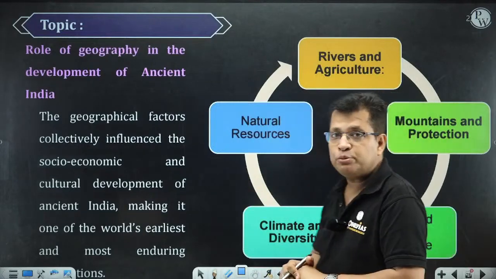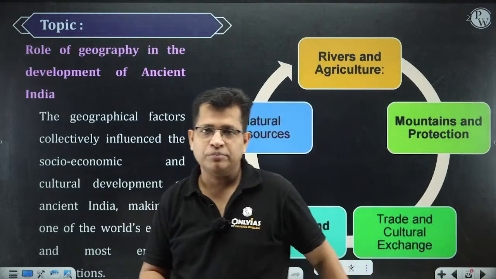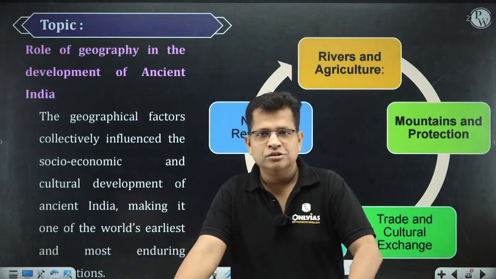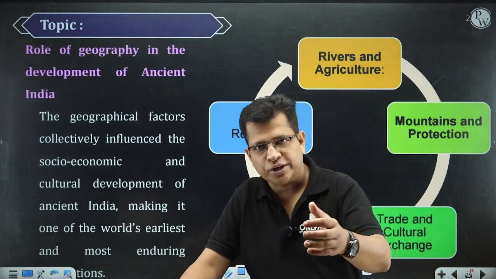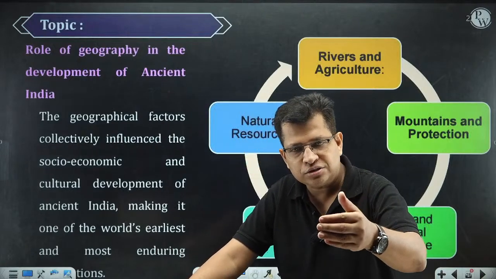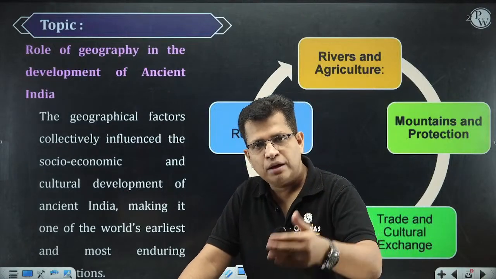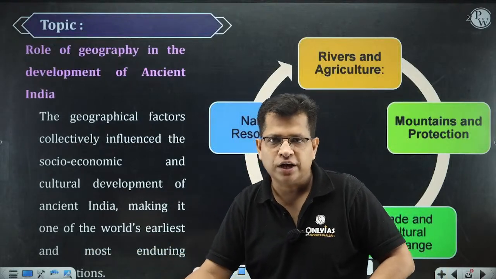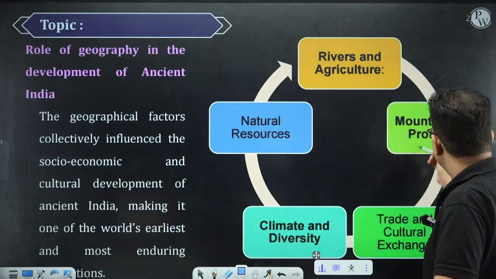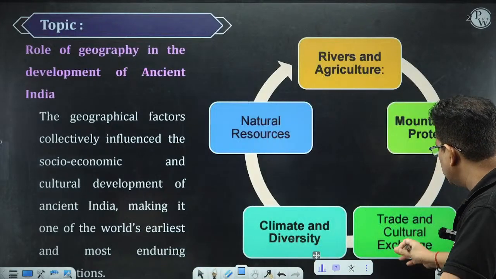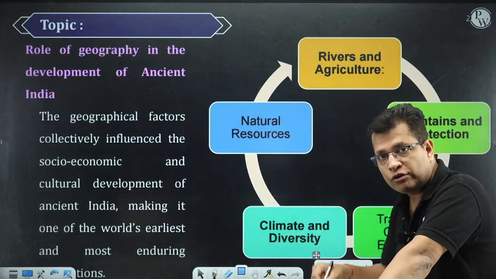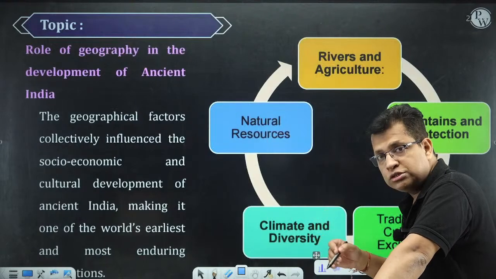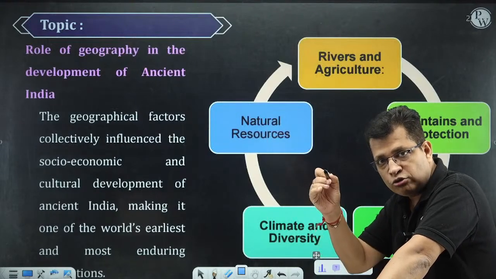Mountains and the protection. During that time, we did not have Bofor's kind of artillery with us, so we were protected. Our culture was protected just because of the Himalayan mountain system, and then we had the Indian Ocean at the end of India, that is in the southern part of India. So we were mountains and protections. Trade and cultural exchanges were there. That was through riverine courses, through the ports, right? Then there were the roadways. There are different kinds of trade routes.